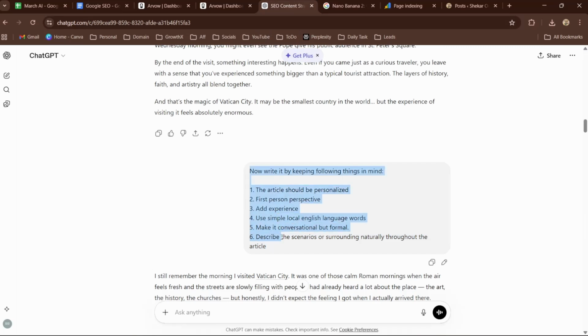Add this as a custom instruction so that you don't have to do it manually every single time, and your content